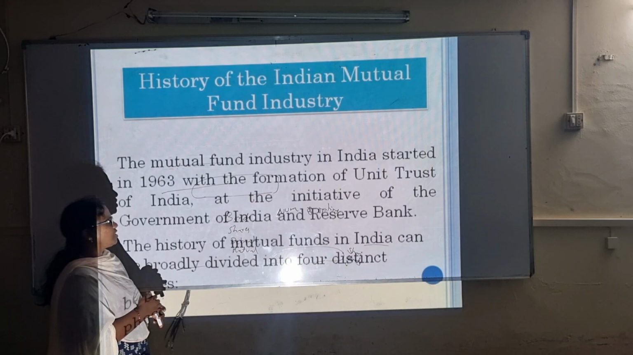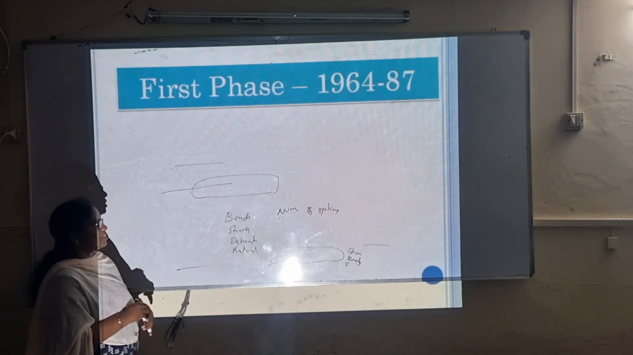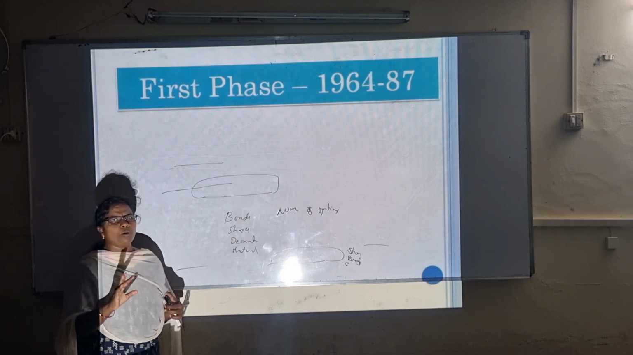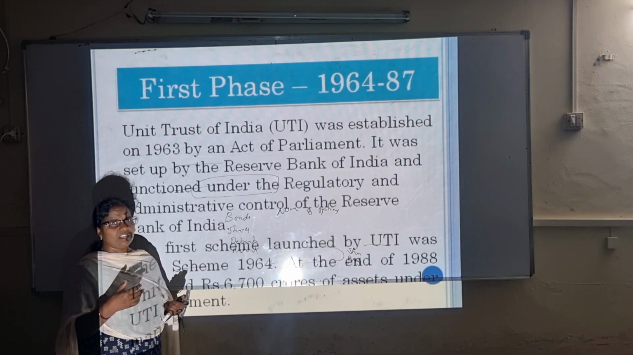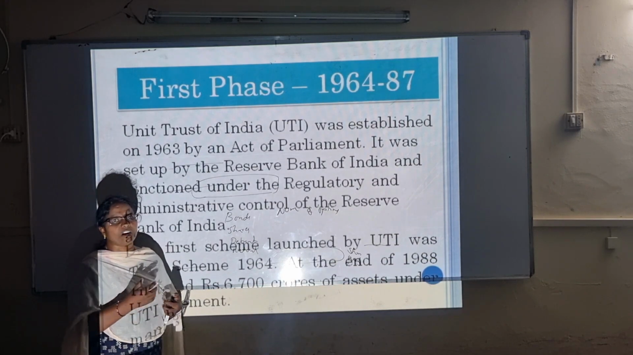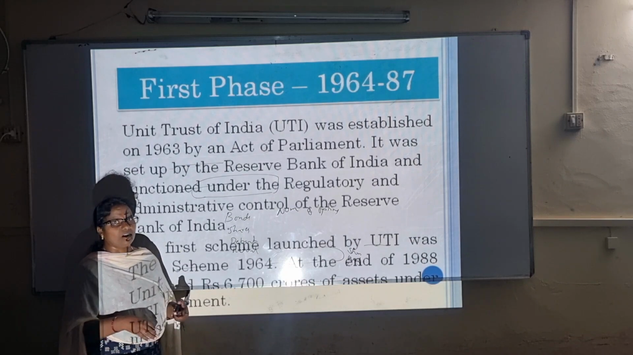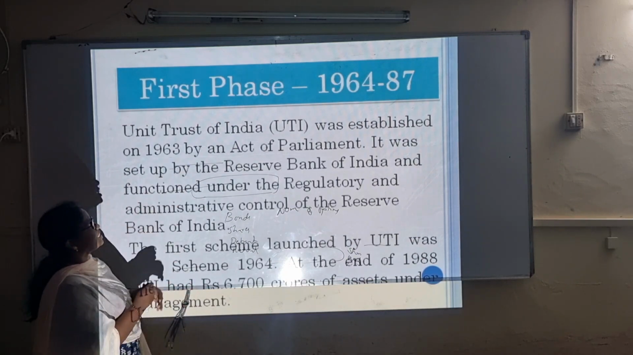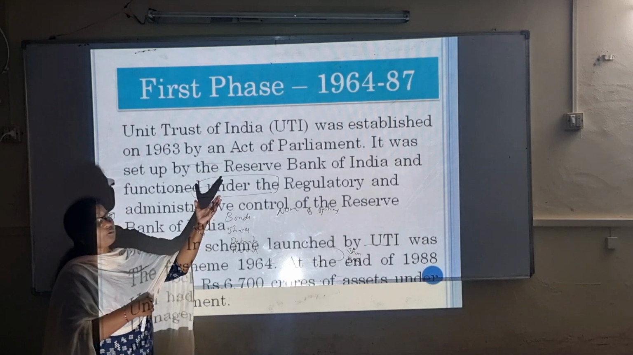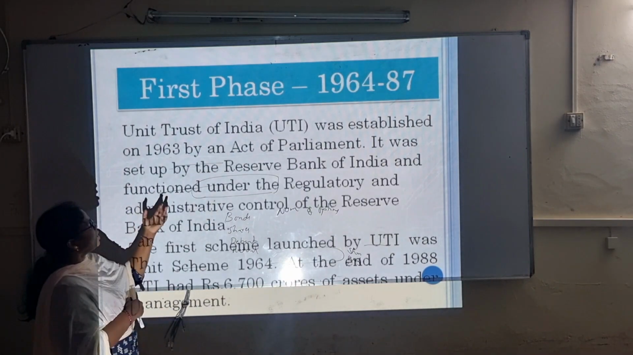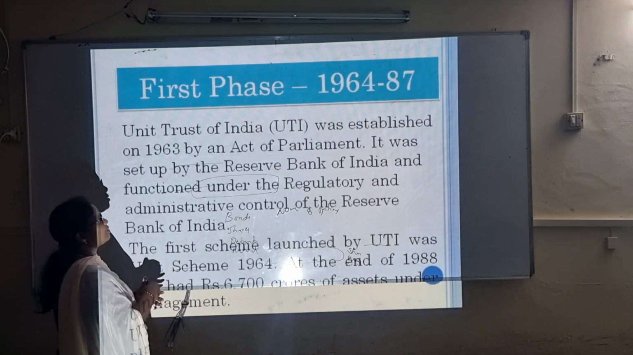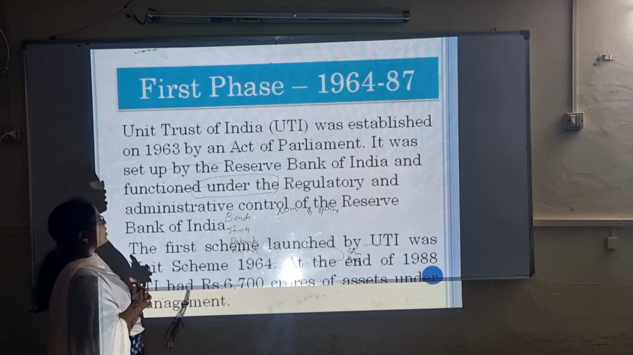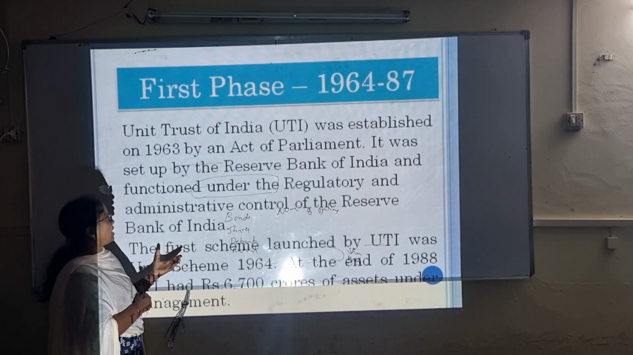The history of mutual funds in India can be broadly divided into 4 distinct phases. Wherever you learn about mutual funds, firstly we should know the different phases, how it came into existence, how it entered the country. The first phase was from 1964 to 1987. In this, the Unit Trust of India was established in 1963 by an Act of Parliament. It was set up by the Reserve Bank of India and functioned under RBI.